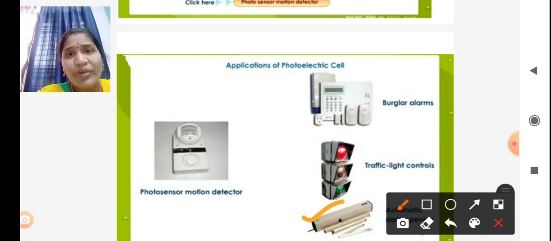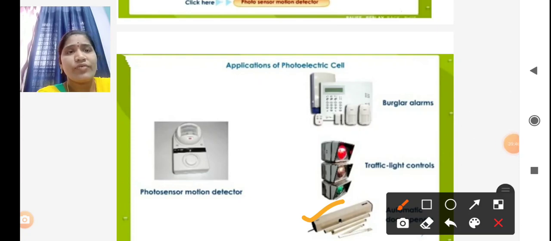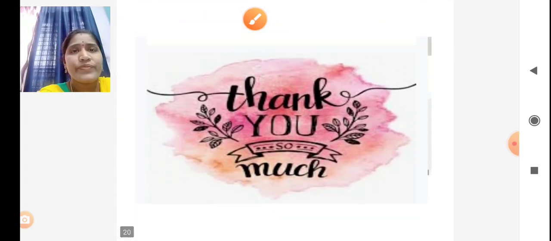So it is an automatic process. Automatic counting machines, used in banks for counting money, also use the photoelectric effect. And photo sensors also use the photoelectric effect. So this is about the photoelectric effect. Thank you very much.